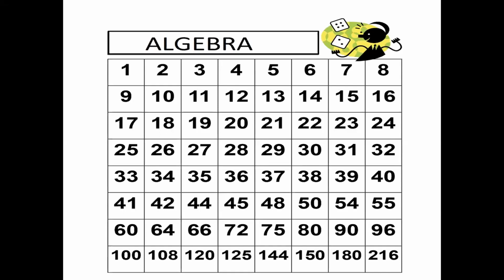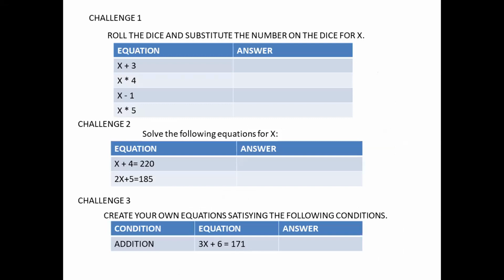Or, if that's not possible, then we can also play this game individually. So this board is shared with them, and this is a sheet, an Excel sheet, that's also shared with them. They can work on this independently, and they get back to us with the answers. There'll be different levels of difficulty: challenge 1, challenge 2, and then challenge 3.